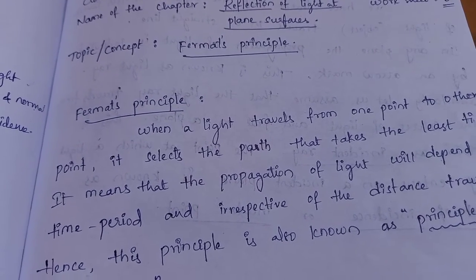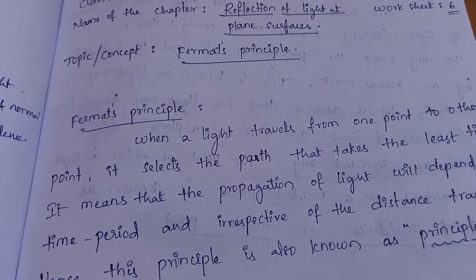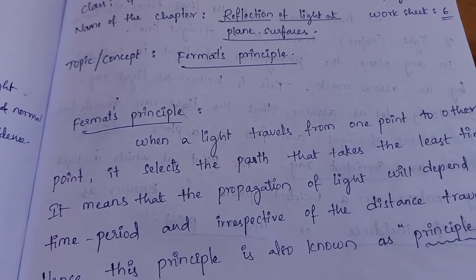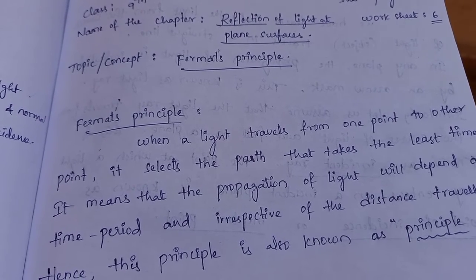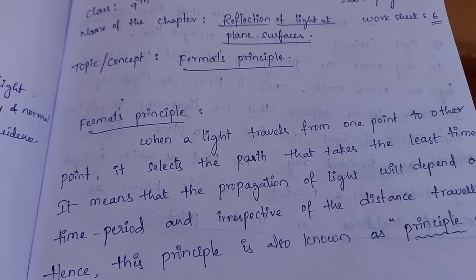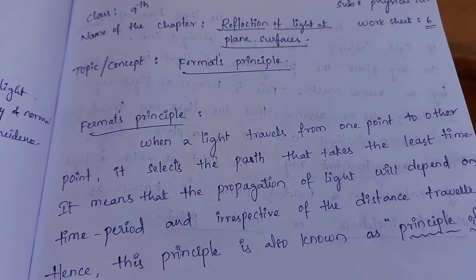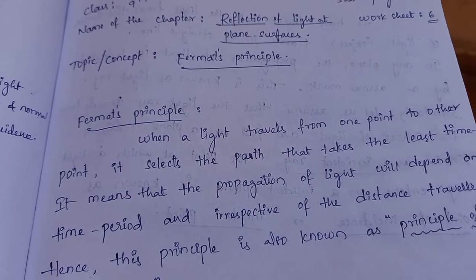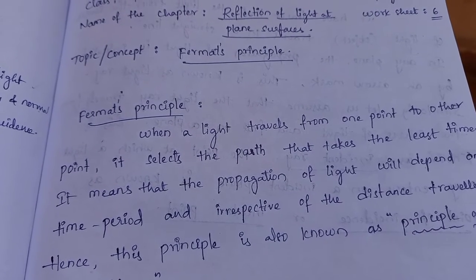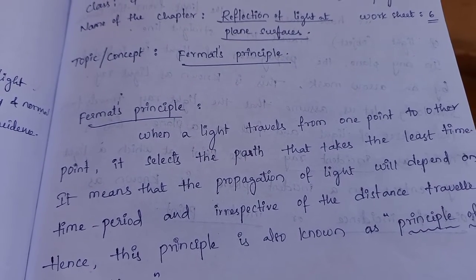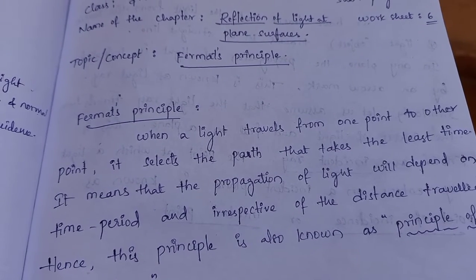Before going to learn about Fermat's principle, first of all we should know that light always travels from one point to another point, and it mostly chooses the straight line path. Light travels in a straight line path. Why it chooses the straight line path, we will discuss later.